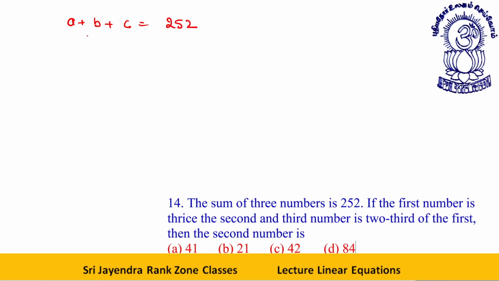So what I can say is, this is A. The first number is thrice the second, it means B is equal to A by 3.